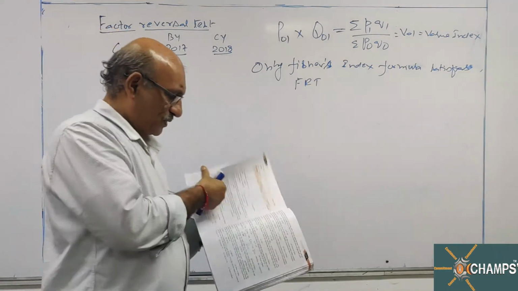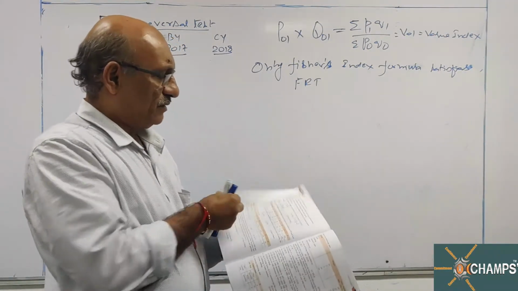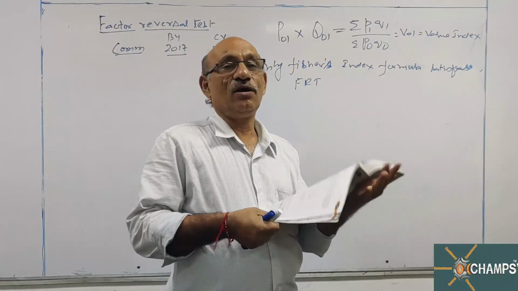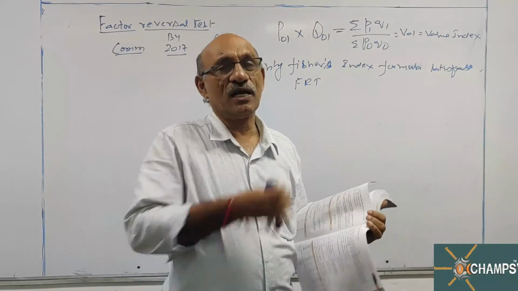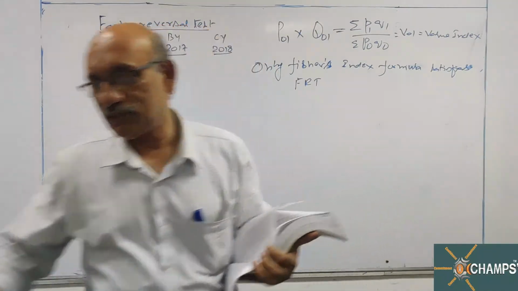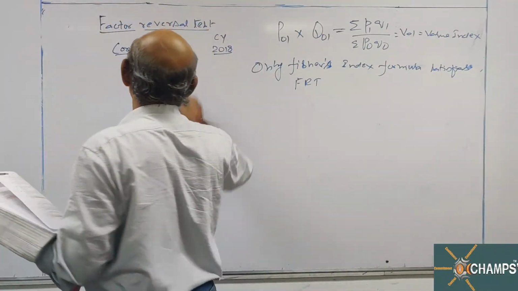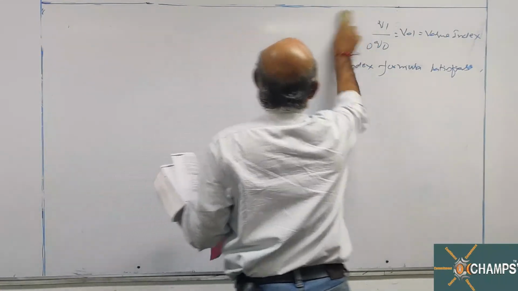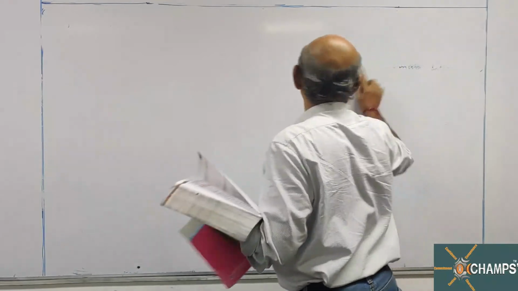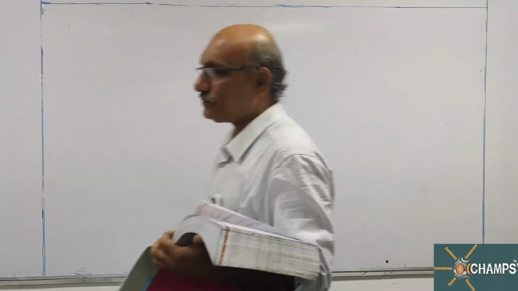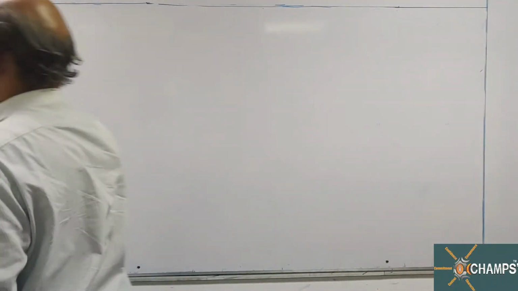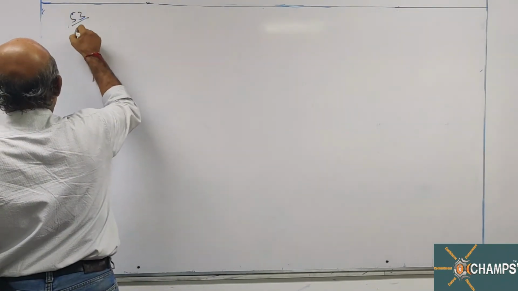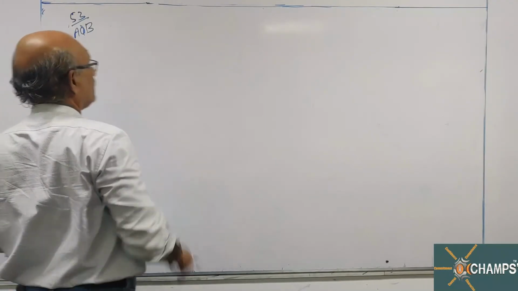First question, in additional question bank, 53rd problem. Put a double star or triple star on that question. Question number 53, additional question bank.